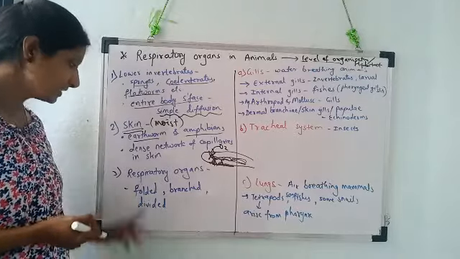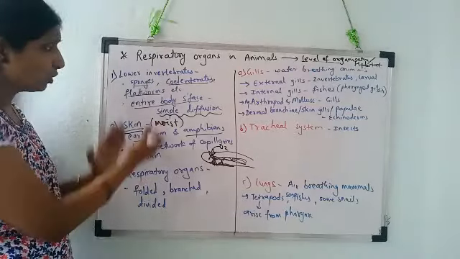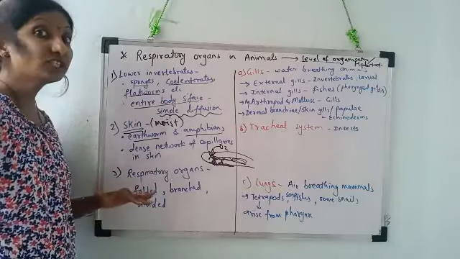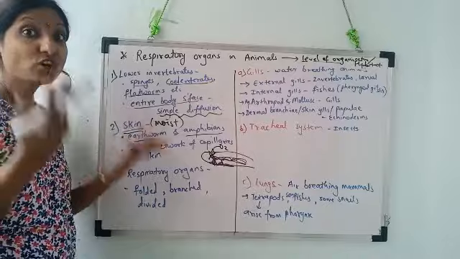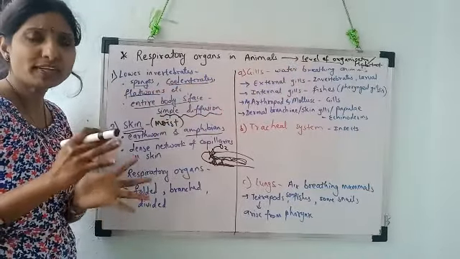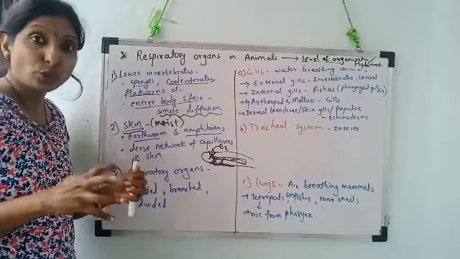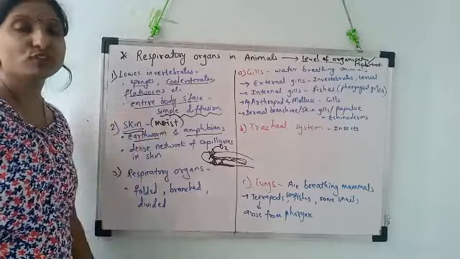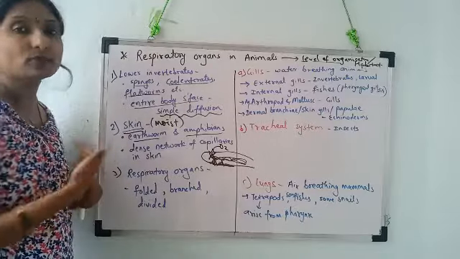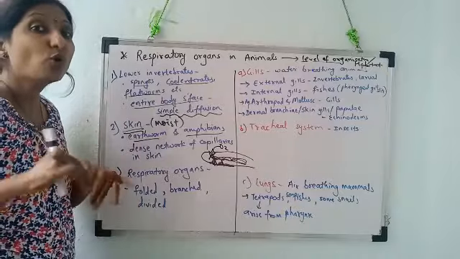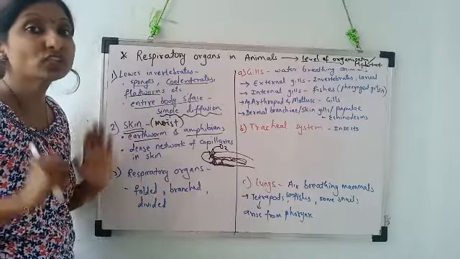Understood? Next is, now we all spoke about the lower animals, the lower metazoans, right? But in case of higher animals, the body complexity is of a very higher level. The body is complexly arranged. So the entire surface of the body cannot come in direct contact with the atmospheric oxygen. So for the exchange of gases, only the diffusion method is not suitable.